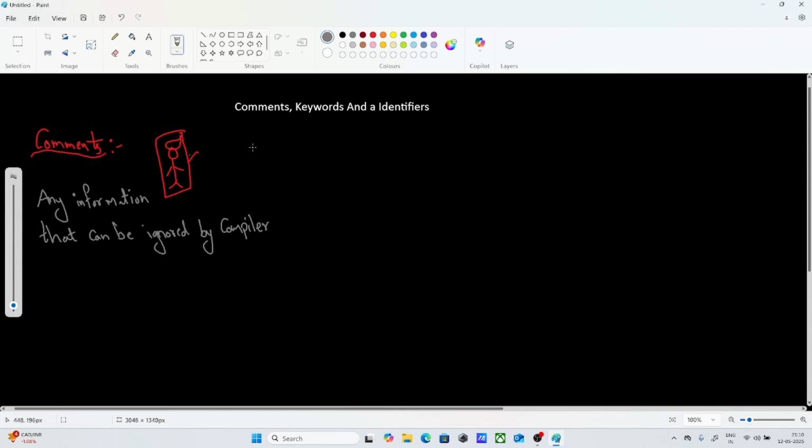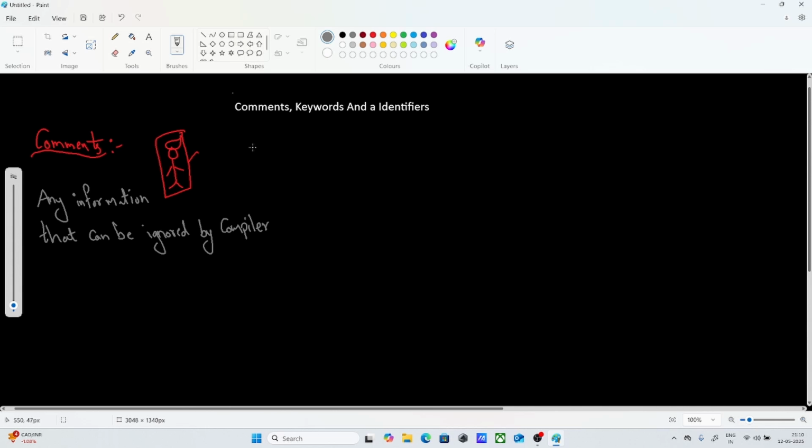Now, one guy is commenting on you, what will you do? You're going to ignore that, right? If you get angry, he's going to comment more, so we need to ignore. Like that, here also the compiler is going to ignore the comments. When it is ignoring the comments, what is the use?